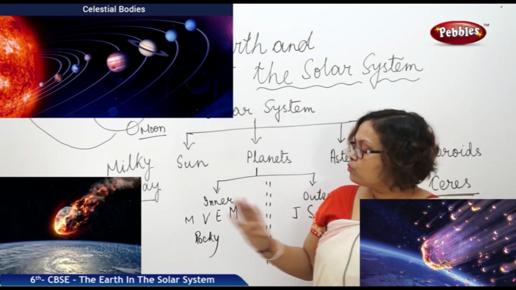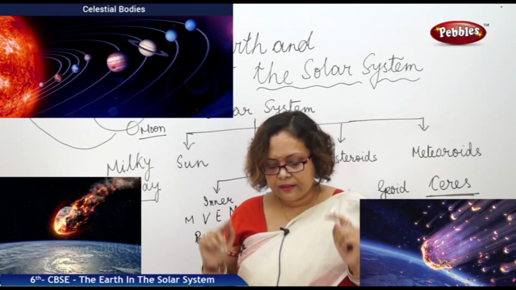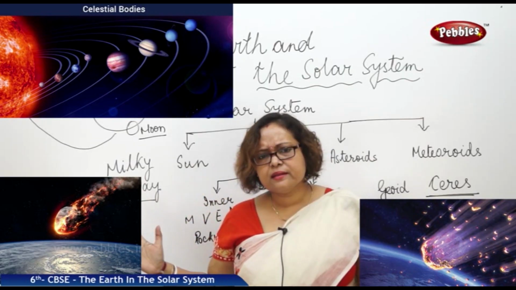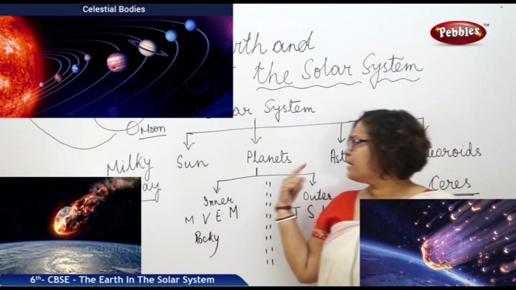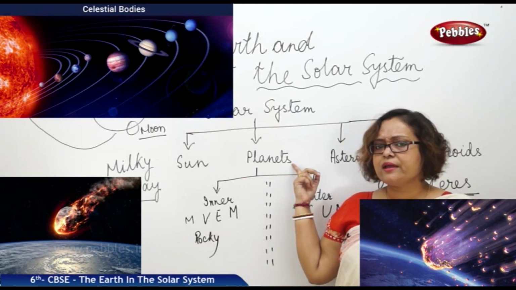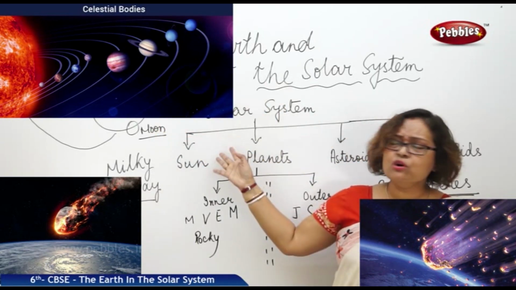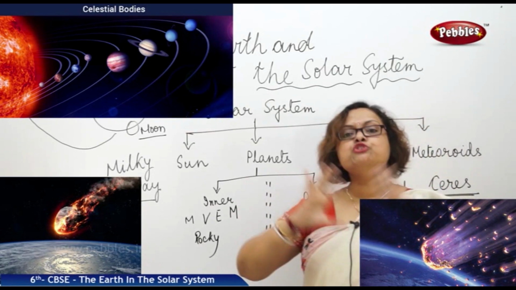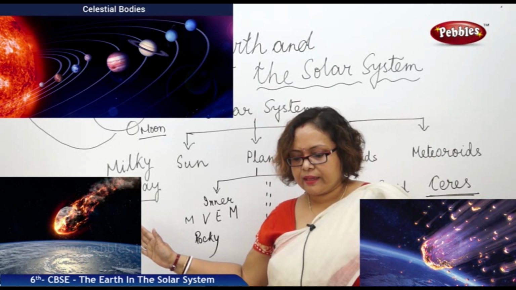So what is a galaxy? Once more, a galaxy is a huge system of billions of stars and planets and their systems. Our sun has only 8 planets, we have seen, right? Some of the stars may have many more, and all these together make a huge galaxy. Our own galaxy is the Milky Way Galaxy.